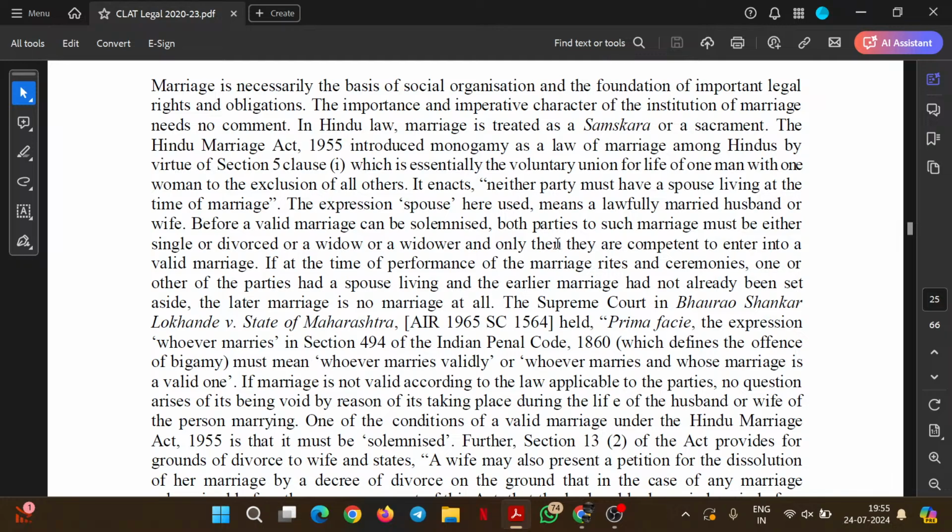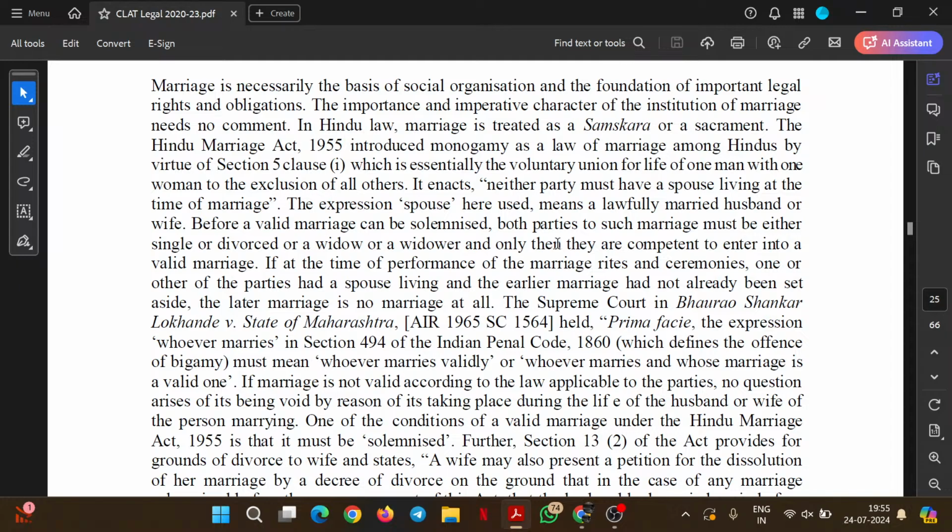Marriage is necessarily the basis of social organization and the foundation of important legal rights and obligations. So from this first line, we are certain that the entire passage is going to talk about marriage and the ordeals related to marriage and the law related to marriage.